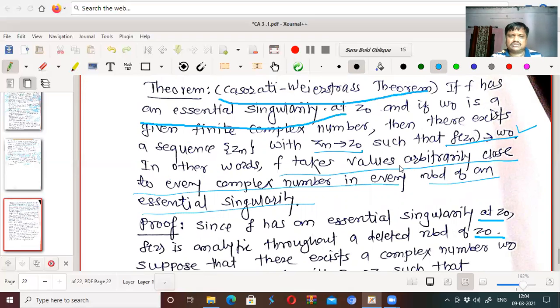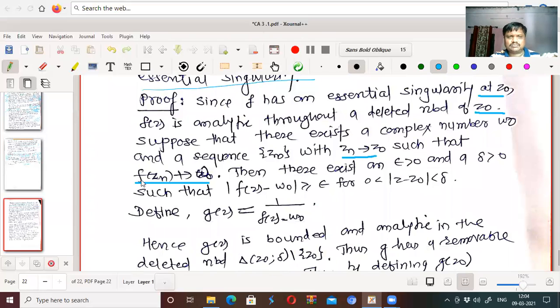If this is not possible, then on the contrary, suppose f of Zn does not tend to W0 as Zn tends to Z0. What will happen? Then there exists an epsilon greater than 0 and a delta greater than 0 such that mod of f of z minus W0 is greater than or equal to epsilon. If f of Zn tended to W0, then we know that for every epsilon greater than 0, there exists a number such that mod of f of z minus W0 is strictly less than epsilon. But if it's not so, we will consider it is greater than or equal to epsilon